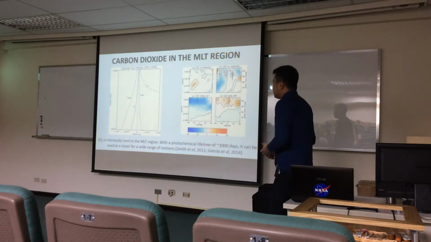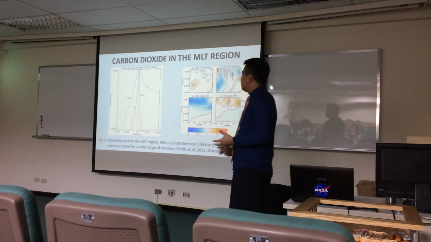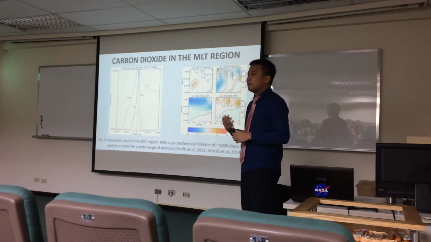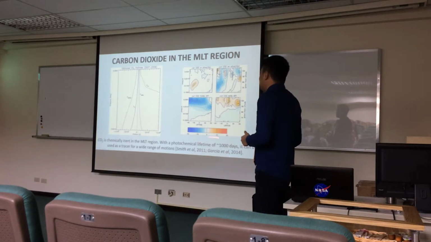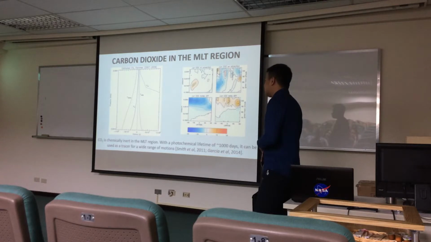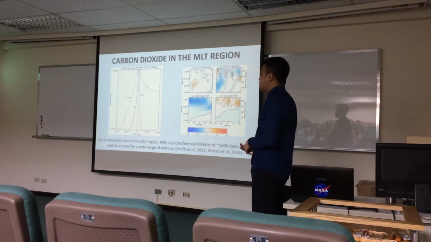Now in the MLT region, CO2 is not just responsible for global cooling. It is actually also a very important dynamical tracer for a very wide range of dynamical motions because its photochemical lifetime is approximately 1,000 days. And well, we also know that this is the reason why removing CO2 from our atmosphere is very difficult.